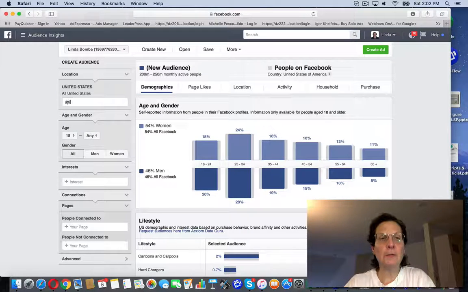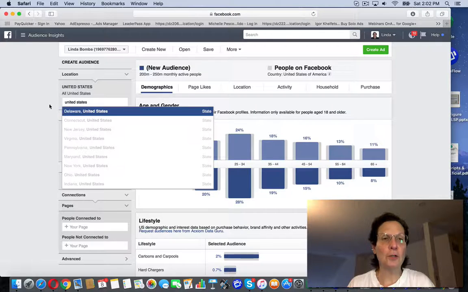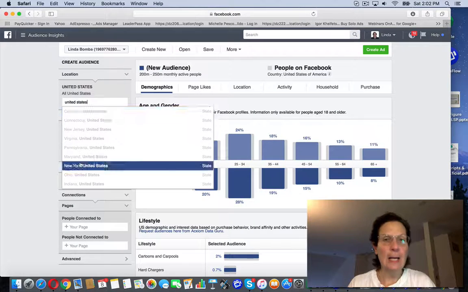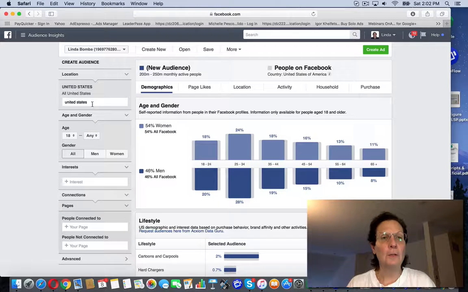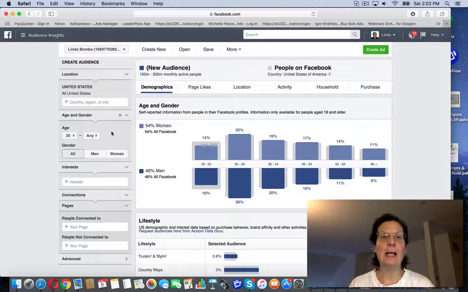But if you're starting out, just pick one country. If you're in the US, you just use US. If you're in Canada, just stick with that. You can see here, this is all of US. If you're doing something locally in the state or the country, in a province, you might want to target that. But for the purposes of this, I'm just sticking with that. I'm just going to do 20 to 65.